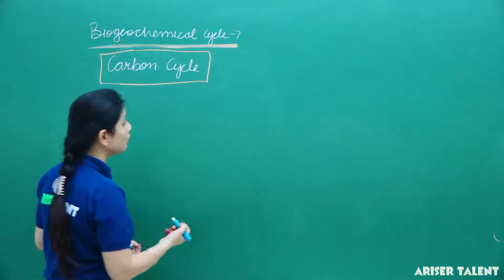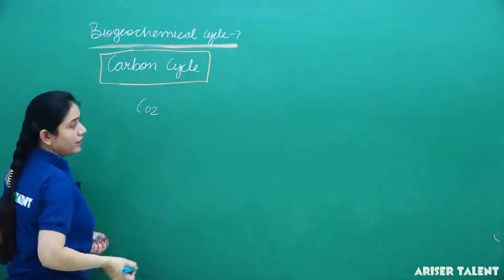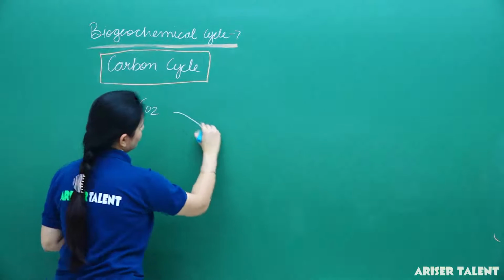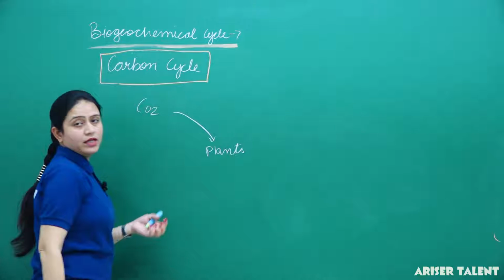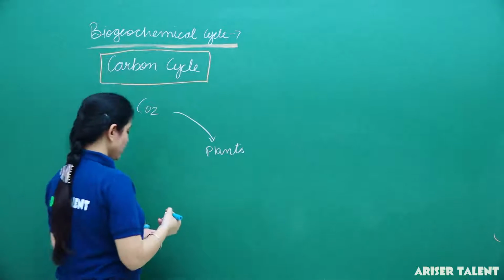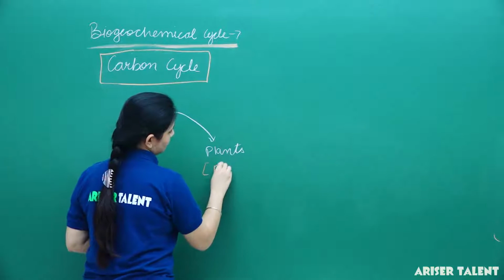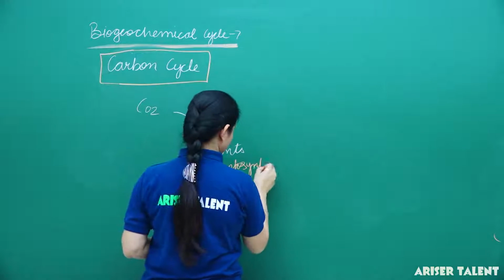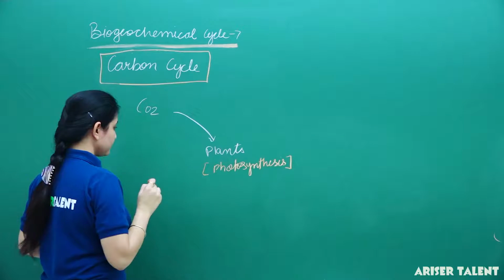As we know, carbon is present in the atmosphere. This is atmospheric carbon dioxide. Once it is taken by plants, these plants use it for photosynthesis.